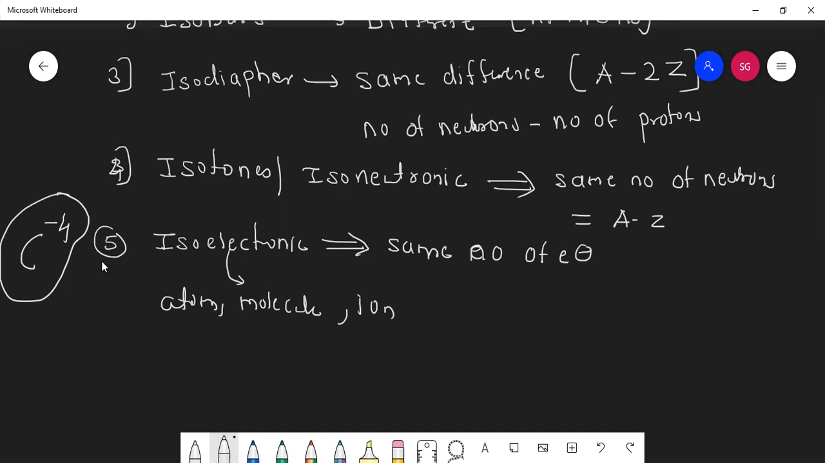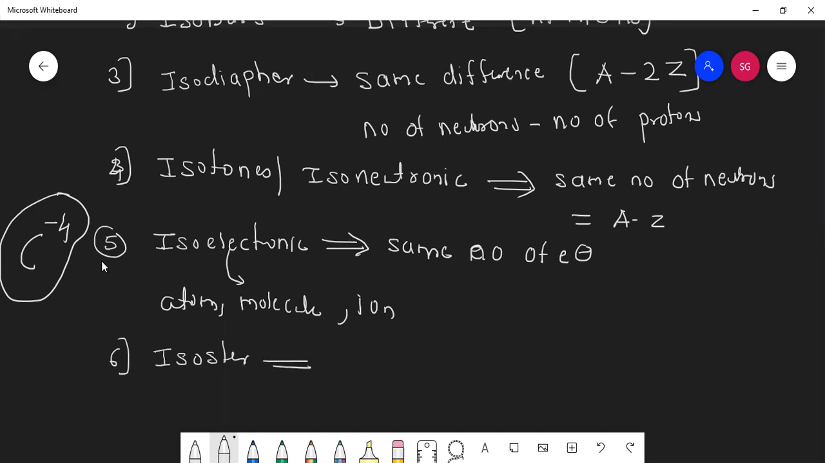Students, see here, what mistake are students making? Whenever they see a positive sign, immediately they think about mathematics and they add. Don't do that. In chemistry, a positive sign means it is a deficiency, and a negative sign means they are that much electron rich. And the last one we have seen, what was that? Isosters.